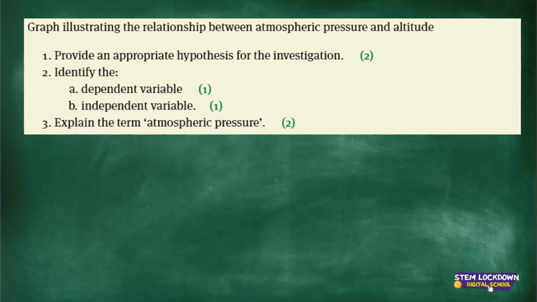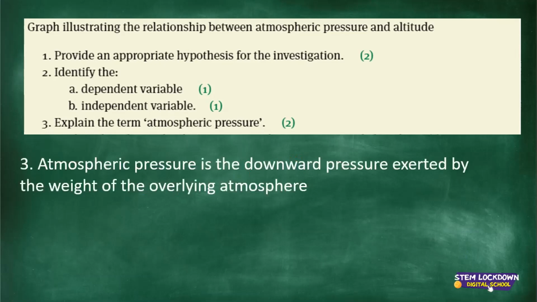And then question 3, explain the term atmospheric pressure. Atmospheric pressure is the downward pressure exerted by the weight of the overlying atmosphere. So that's how you define it. For 2 marks, this is the pressure, it's downward. You understand? It's downward pressure exerted by the weight of the overlying atmosphere.